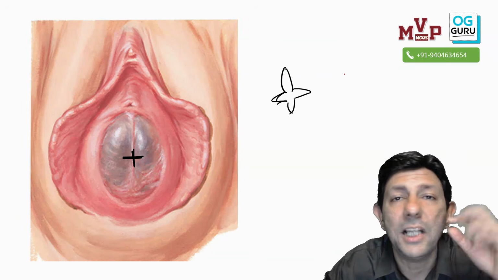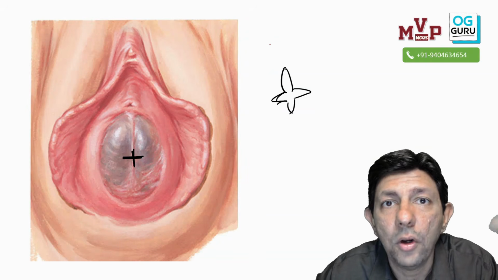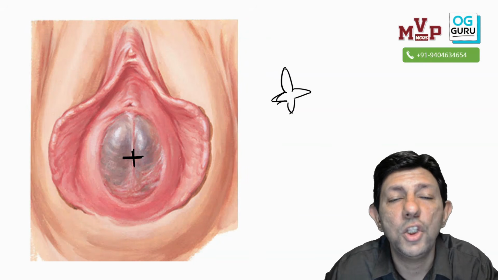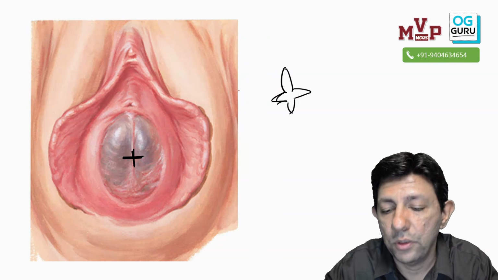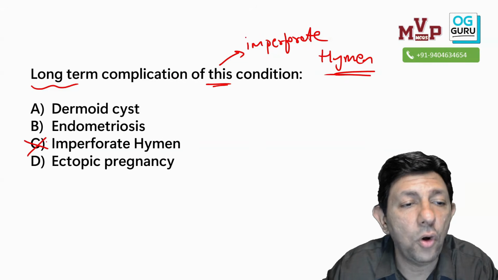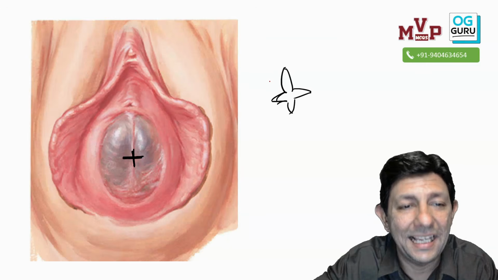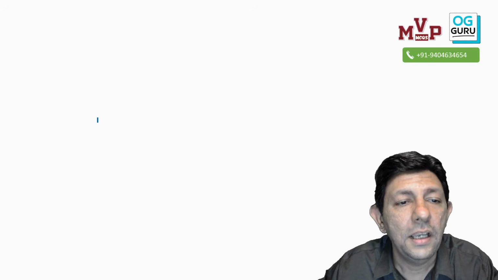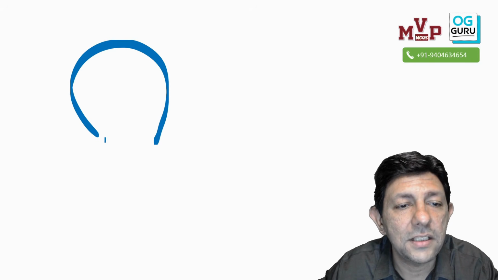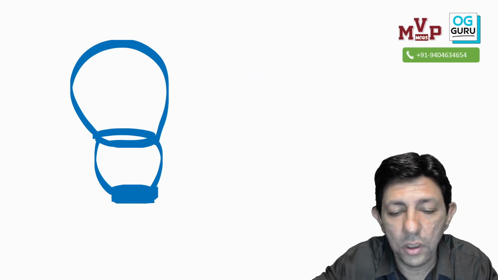This image has been asked previously. The patient is presenting with primary amenorrhea called cryptomenorrhea and a tense bulging bluish hymen. So this is the imperforate hymen. And the question is, what is the long-term complication of this condition? Anybody, what can happen? Because this is an imperforate hymen, a tense bulging bluish hymen, what will happen?